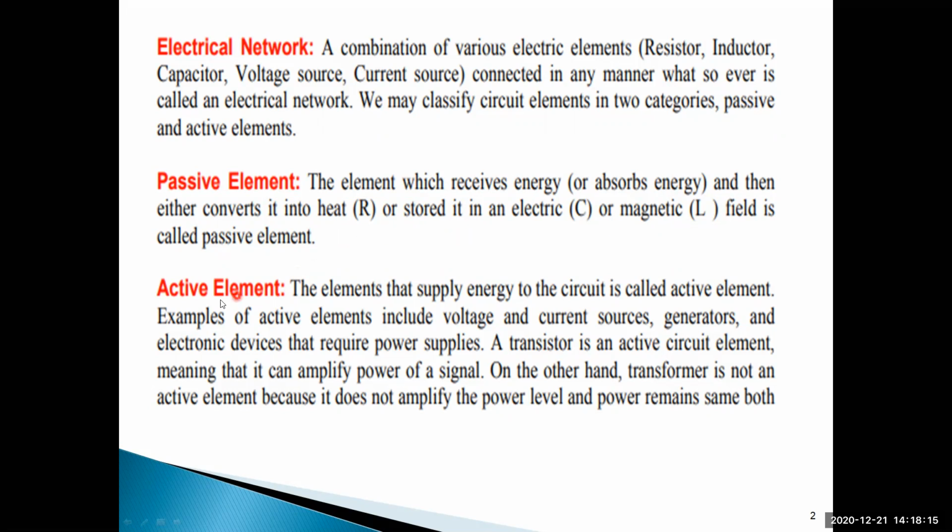Okay, and next, active element. The element that supplies energy to the circuit is called an active element. It's clear. This is the concept of active element. What are active elements? Examples of active elements include voltage source or current source, generators, and electronic devices that require power supplies. So these are called active elements.